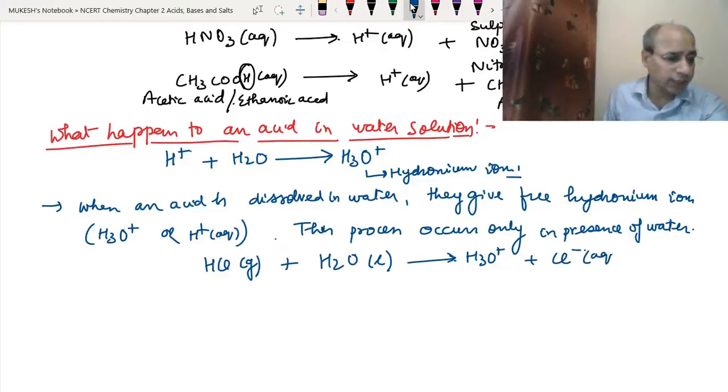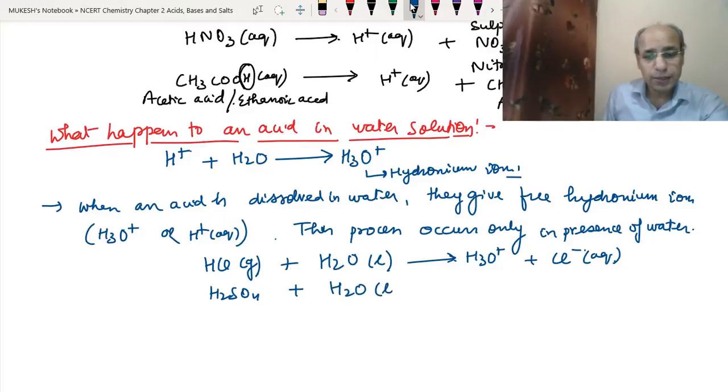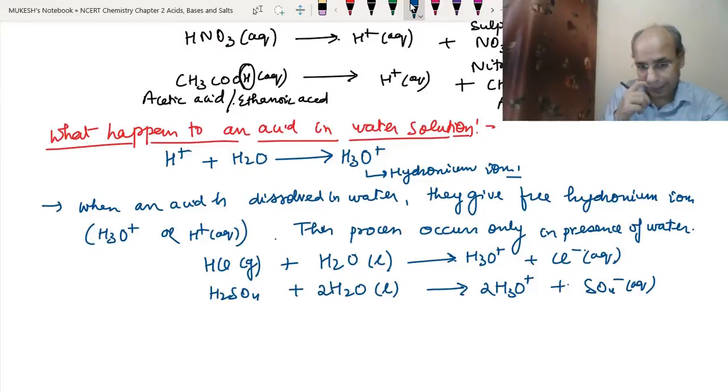Here we will have to write the aq. Right? Same way with H2SO4 in aqueous solution, it will produce 2 H3O plus. We will write 2 here to balance it, and SO4 2 minus (aq) ions. Clear?